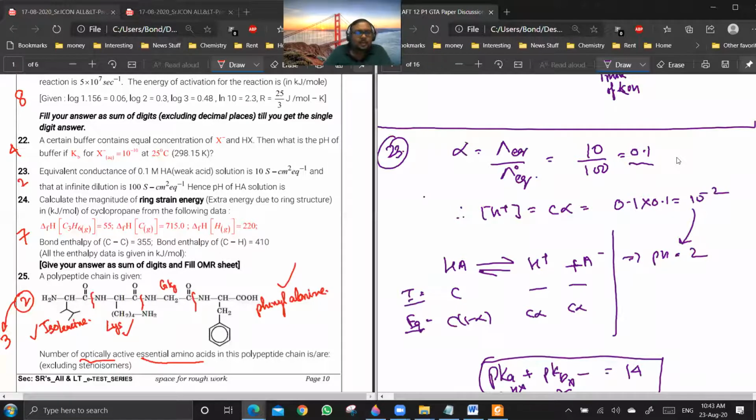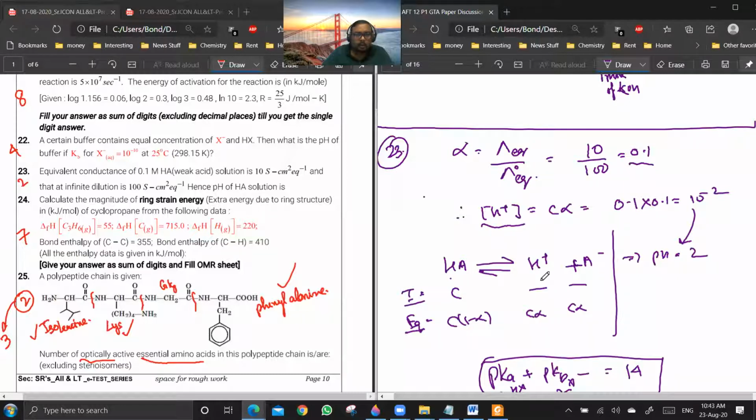Now this H plus, this equivalence, is coming from dissociation of acid, a weak acid. So if we write HA is equal to H plus plus A minus, and the concentration is C, the concentration of H plus at equilibrium will be C alpha. You know alpha, you know C. You can find out H plus concentration. So that will be 10 power minus 2 and pH is equal to 2. Are you getting it, everyone? Yes or no?